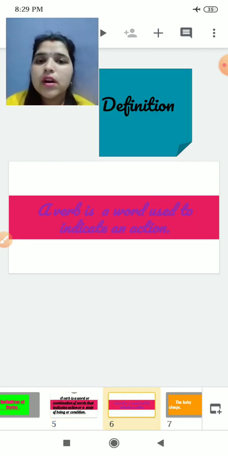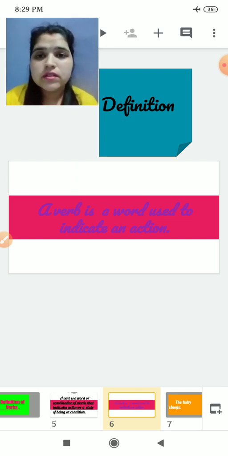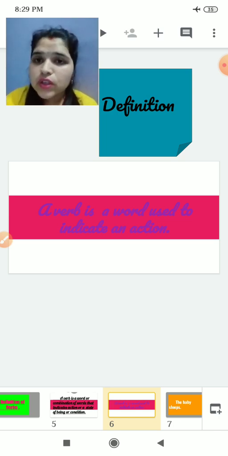A verb is a word used to indicate an action. This is the smallest definition you could give of the verb. I repeat, you also repeat after me: a verb is a word used to indicate an action.